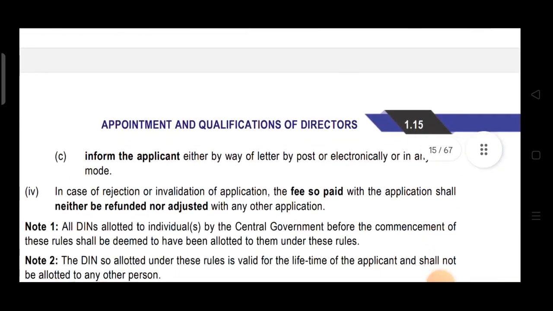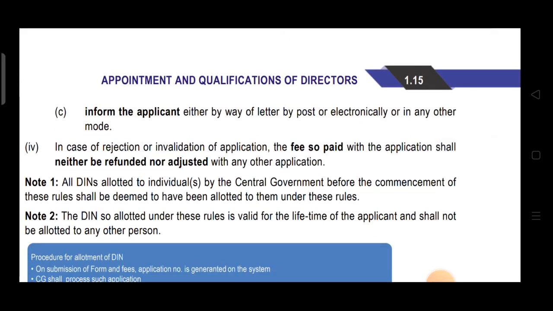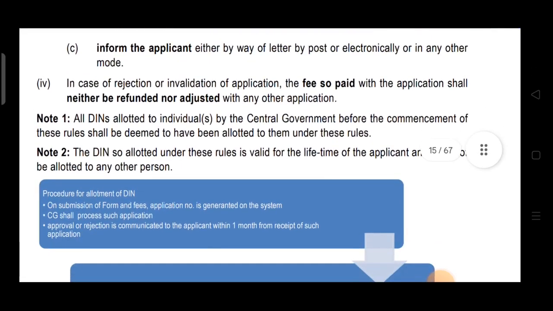So once your application is rejected, the fee that you have paid earlier at the time of filing the application will neither be refunded nor adjusted with any other application. Now what note have they given? Note number 1: all DINs allotted to individual or individuals by CG before commencement of these rules shall be deemed to have been allotted to them under these rules.